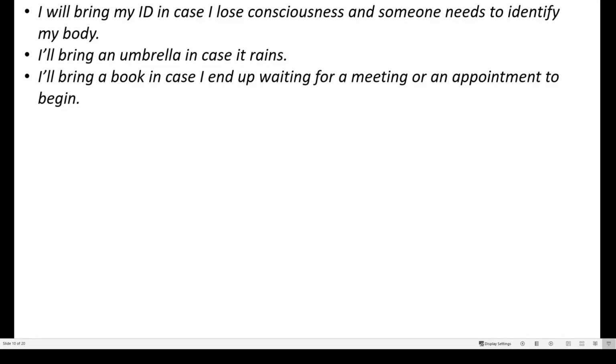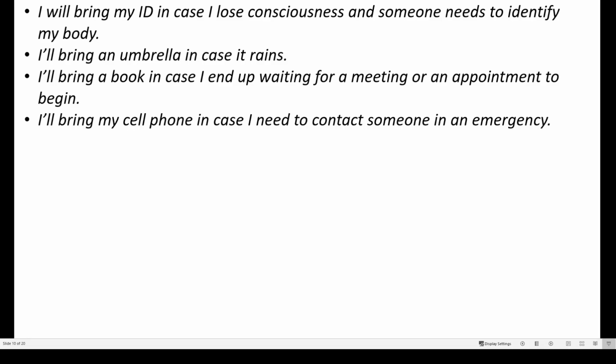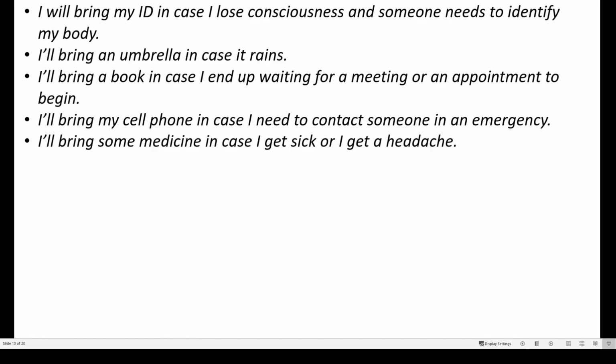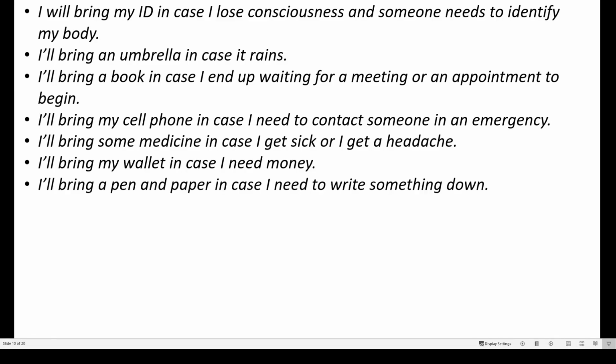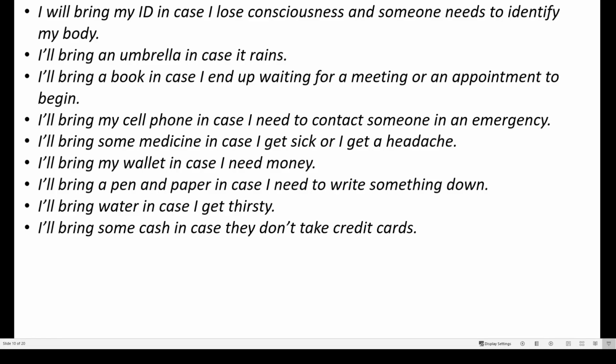Or I'll bring a book in case I end up waiting for a meeting or an appointment to begin. I'll bring my cell phone in case I need to contact someone in an emergency. I'll bring some medicine in case I get sick or I get a headache. I'll bring my wallet in case I need money. I'll bring a pen and paper in case I need to write something down. I'll bring water in case I get thirsty. And also I'll bring some cash in case they don't take credit cards. I think the last one is very important.